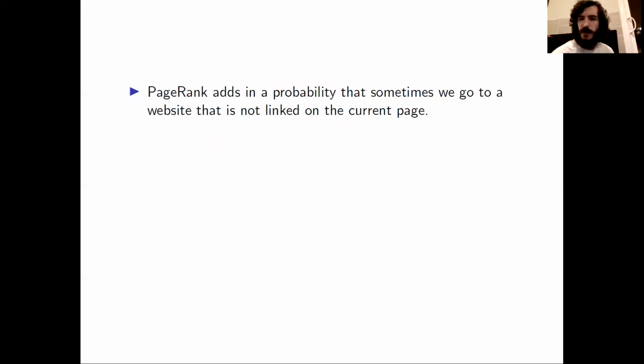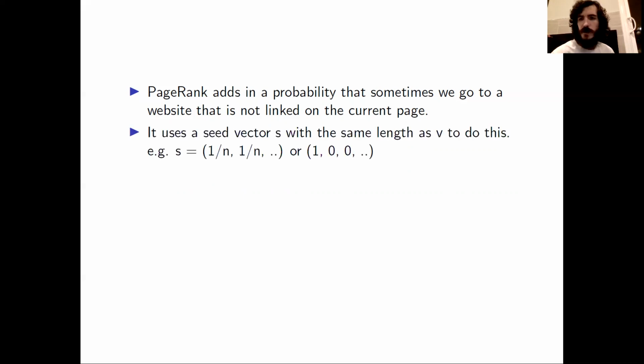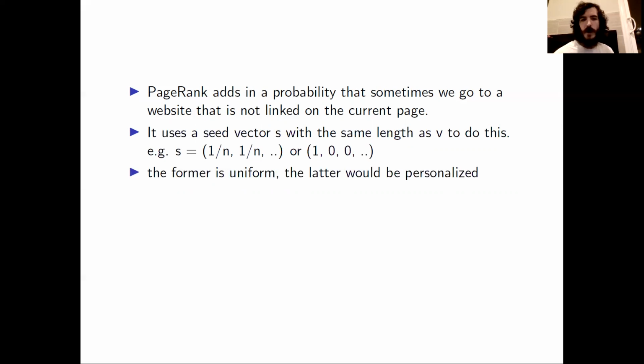PageRank is a bit different than the lazy surfer model because it adds in a probability that sometimes we'll go to a website that is not linked from the current page. In order to achieve this, PageRank uses a seed vector S, which has the same length as V. For example, we can take S to be the vector where all the entries are equal to 1 over n. We could also take S to be a vector where one of the entries is 1 and all the other entries are 0. That first example of S would be a uniform vector.